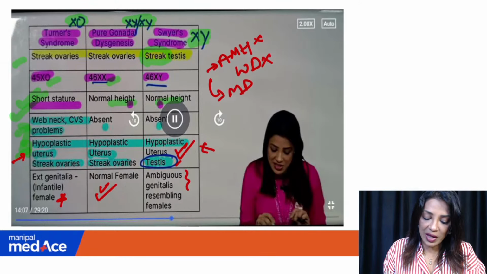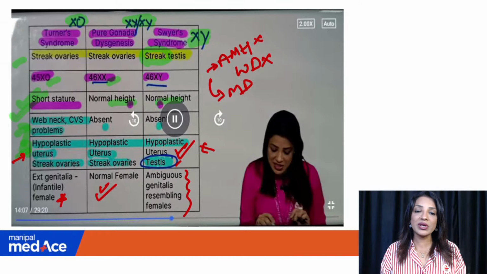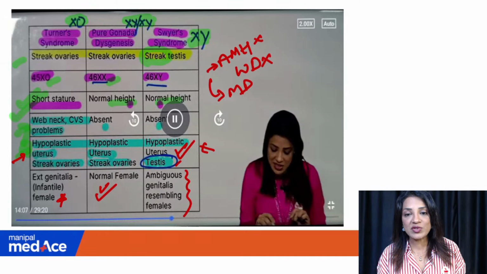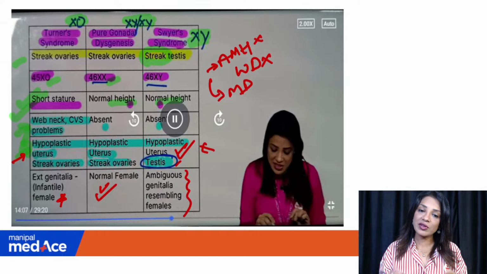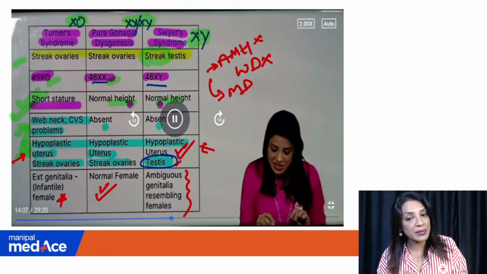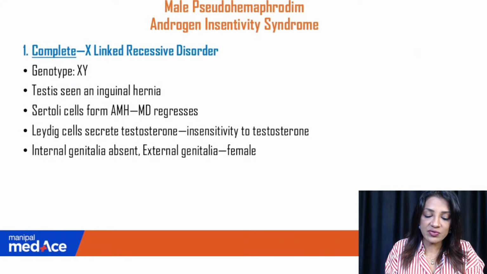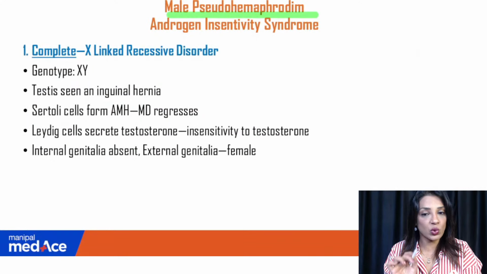Okay, and this one will have ambiguous genitalia. Generally, they do not actually have the penile growth. Obviously, they are XY, but their gonads are dysgenetic. And because the Mullerian duct has developed, they will have maybe a small vagina, kind of ambiguous genitalia, which resembles female. Now, coming to androgen insensitivity, which is also a part of male pseudo-hermaphroditism.